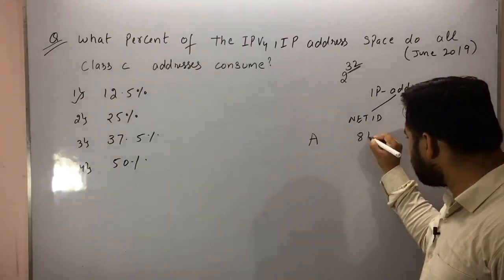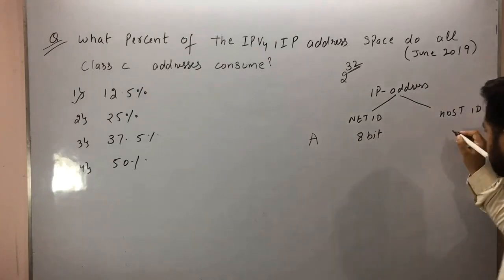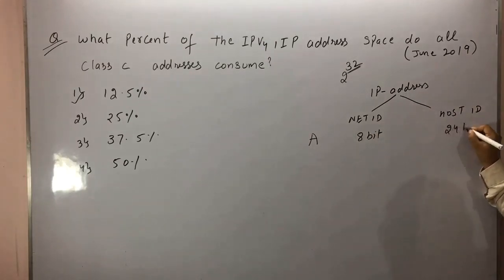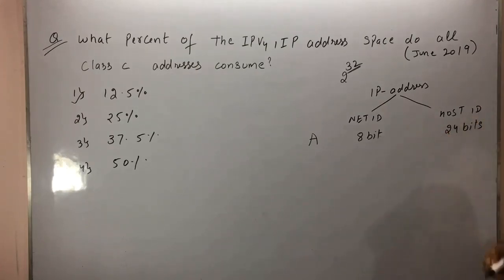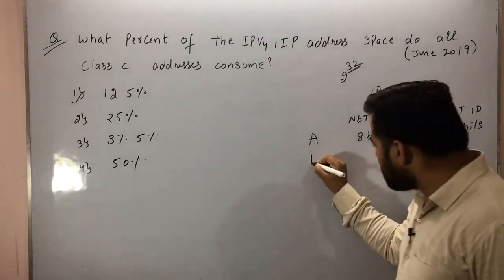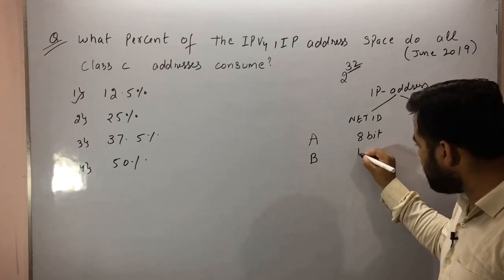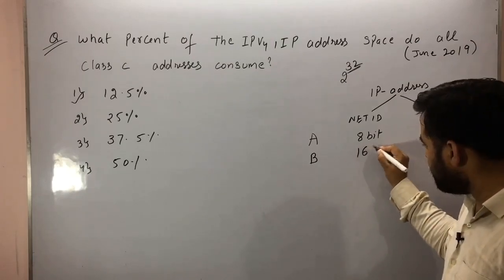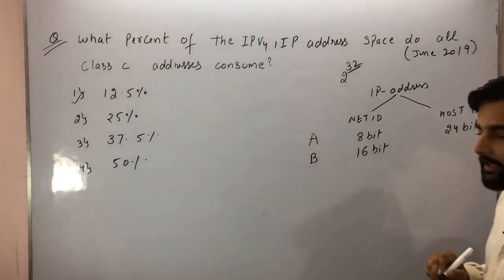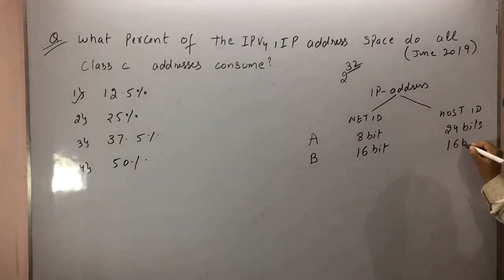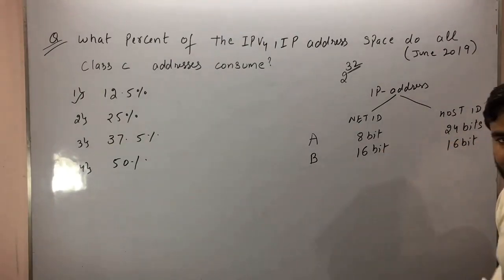That is 8 network bits. How many host bits are there? 24 host bits. So 8 plus 24 is 32. If I talk about class B, how many network bits? Network ID is 16 bits and host ID is 16 bits, 16 plus 16 is 32.